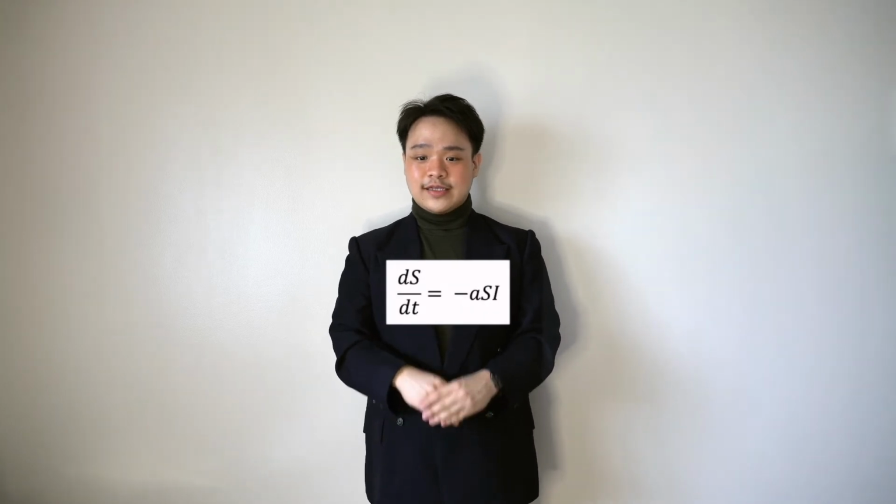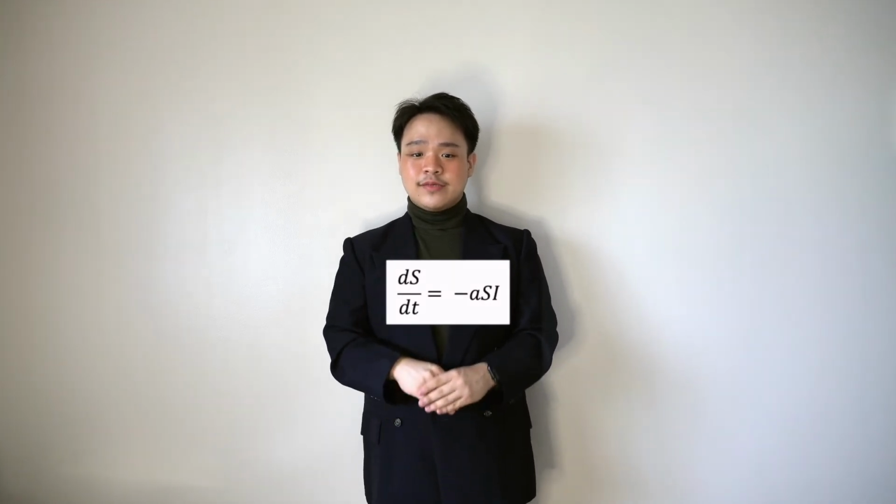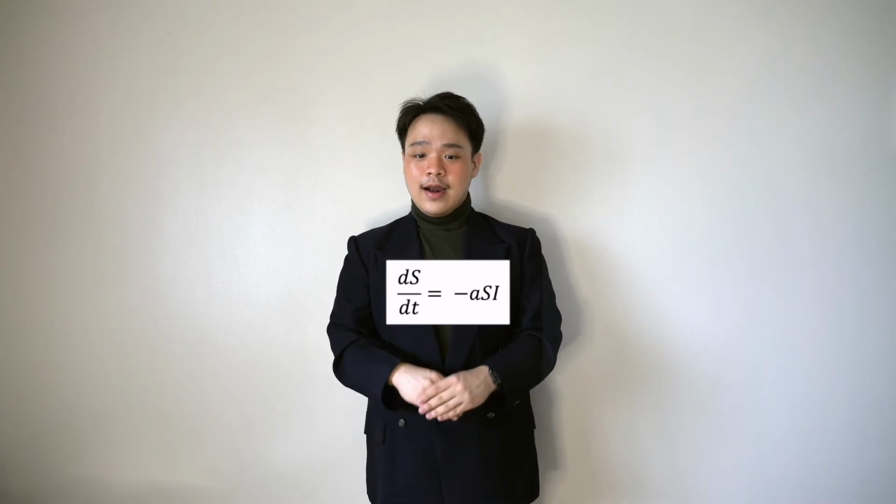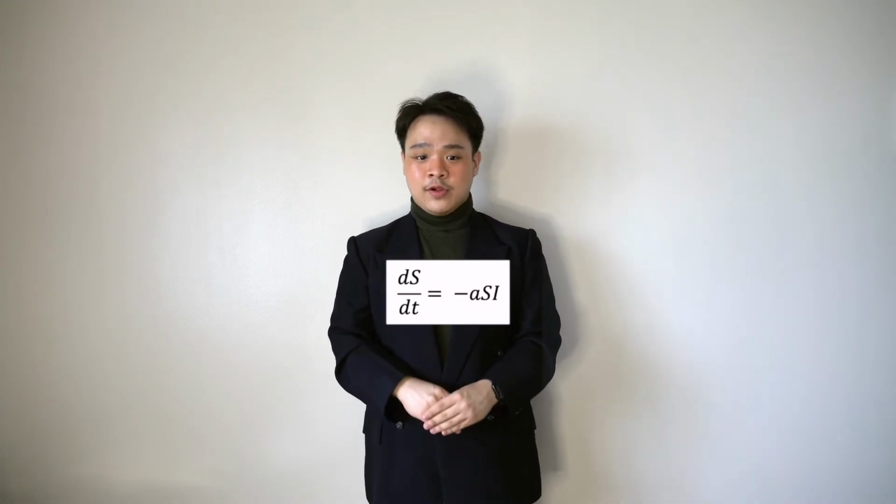We take the product as a negative value because we know that as more people become infected, less people will be considered as susceptible as they move their status to infected.